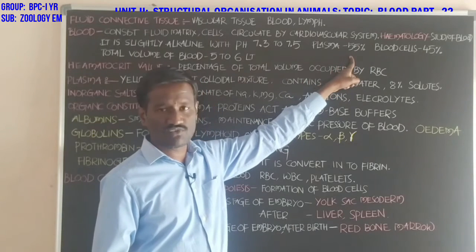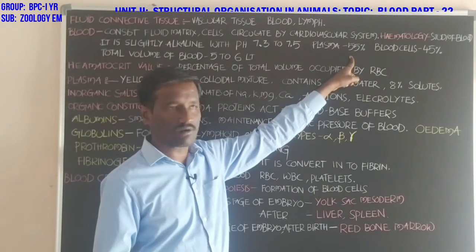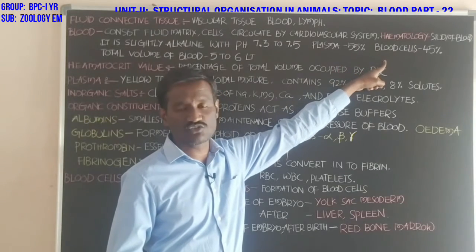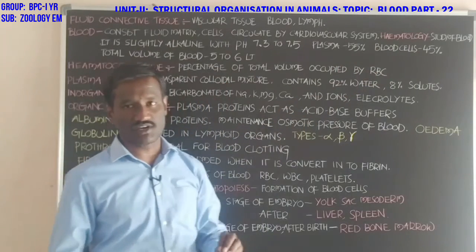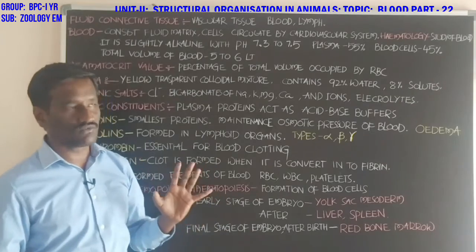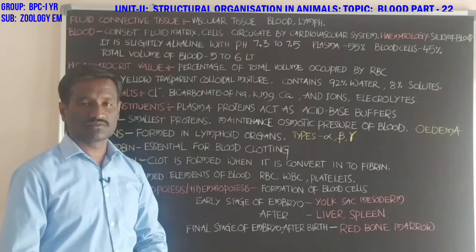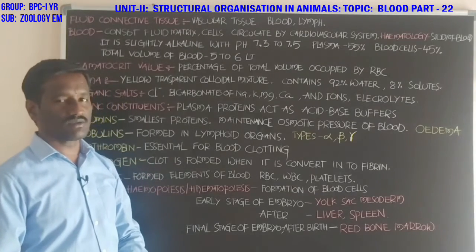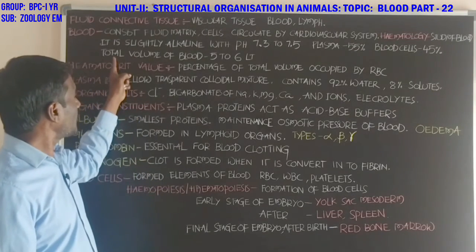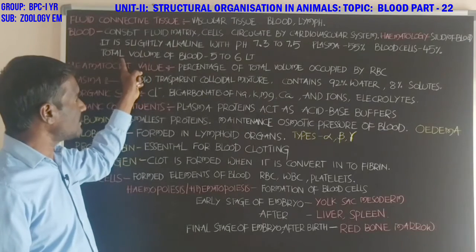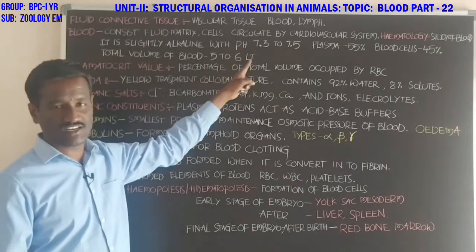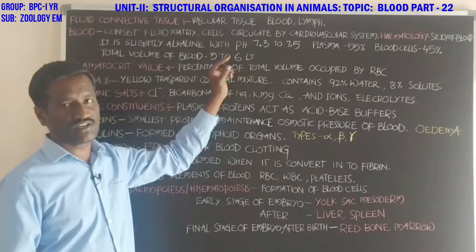Plasma constitutes 55% of the total blood, and blood cells constitute 45%. An adult human being contains a total blood volume of approximately 5 to 6 liters.